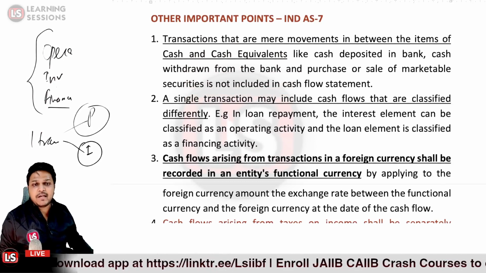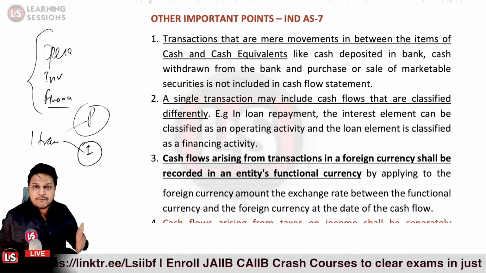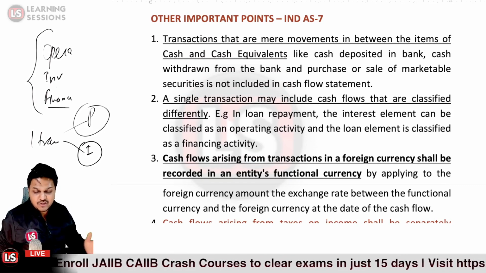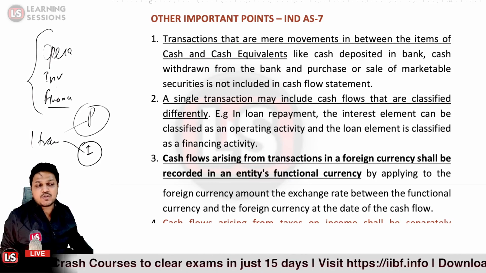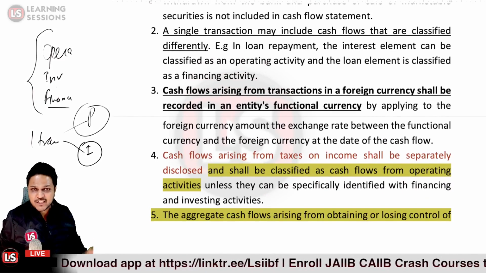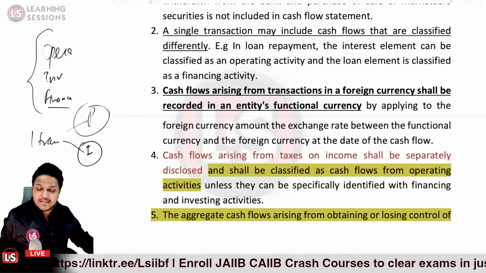Then it's related to cash flows arising from transactions in a foreign currency. Those are first to be converted at the exchange rate on the transaction date, and then classified into the cash flow statement. Then it's related to the cash flows arising from taxes on income.